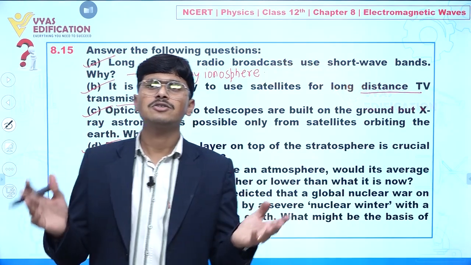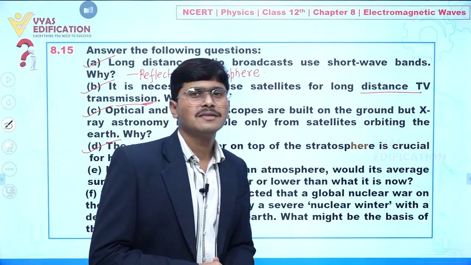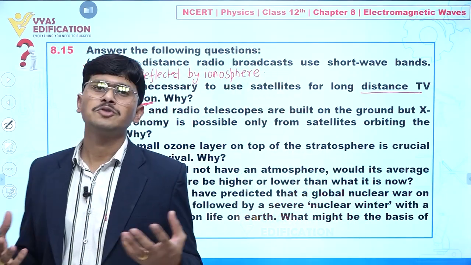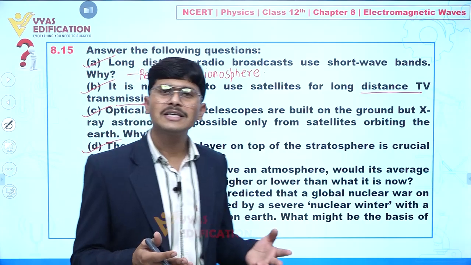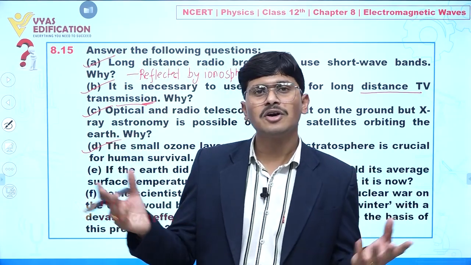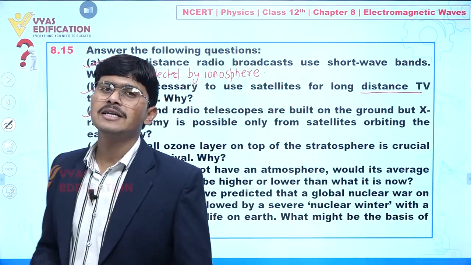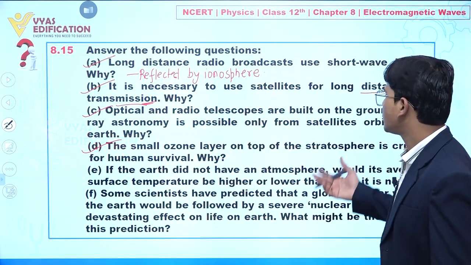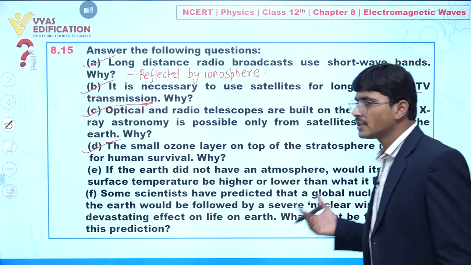If there is no atmosphere, the radiation coming from the surface of the earth is not absorbed by any particle. So when all the heat goes outside of the earth, we would feel winters. So definitely the temperature becomes lower than what it is now.